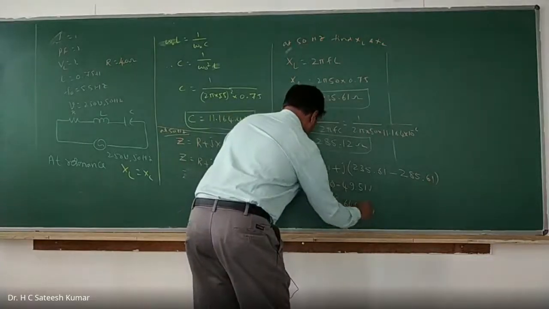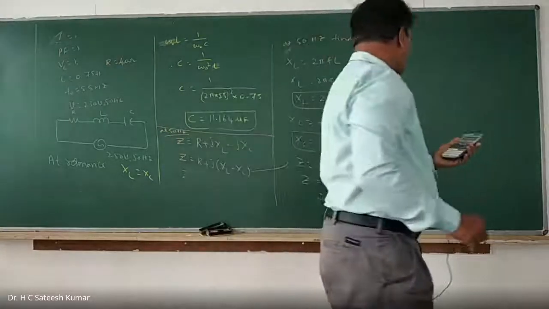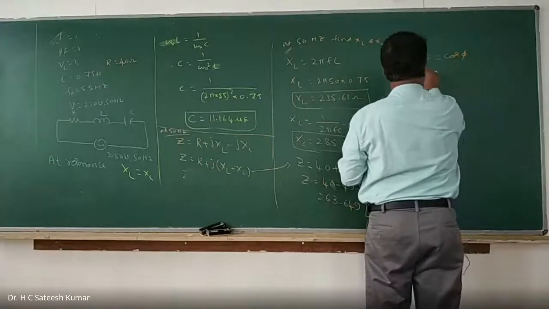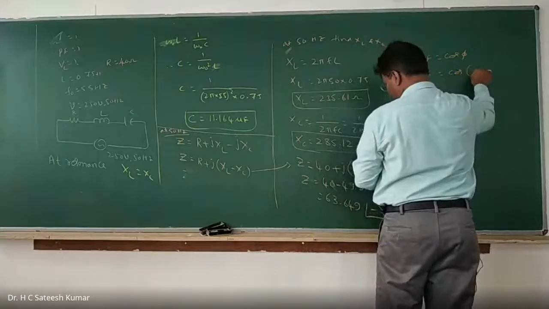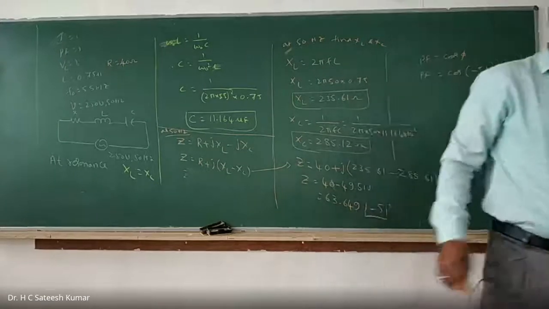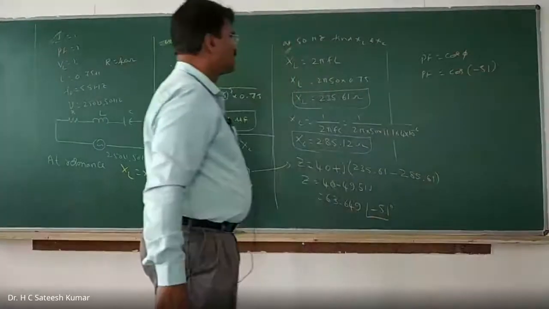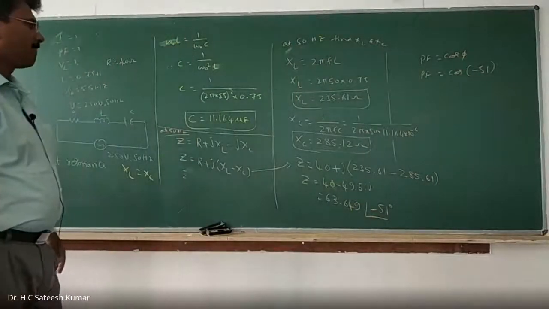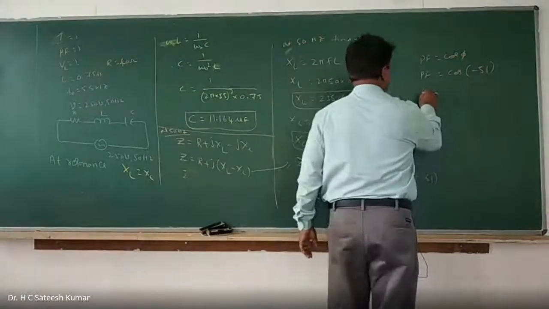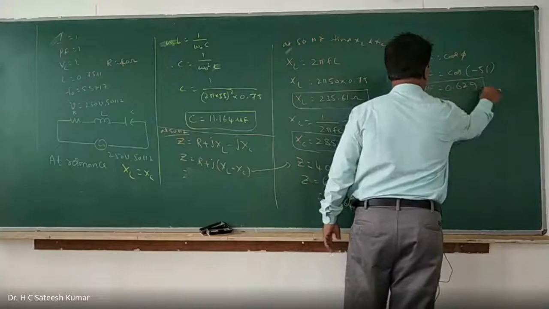63.649 at an angle of minus 51 degree. Now power factor is equal to cos phi. Power factor is equal to cos of minus 51 degree. Cos of 51, you calculate. Go back and change the mode. Power factor is equal to 0.629. Power factor at resonance will be 1.